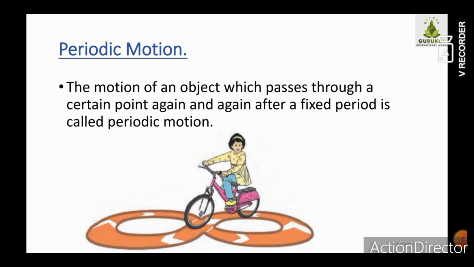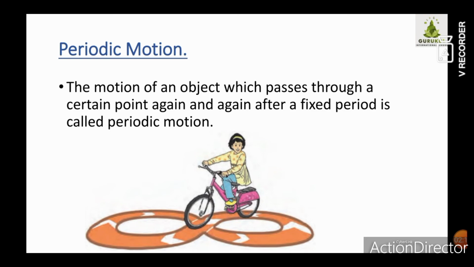So the motion of an object which passes through a certain point again and again after a fixed period is called periodic motion. In the case of a clock, every time the minute hand, after 60 minutes, passes through the number 12 and completes one circle.